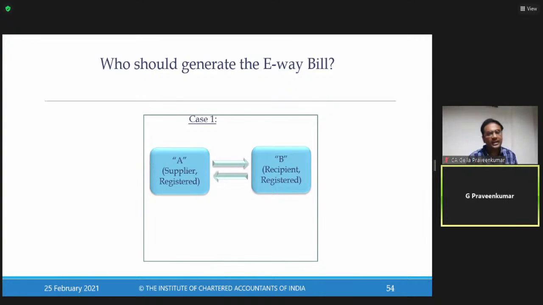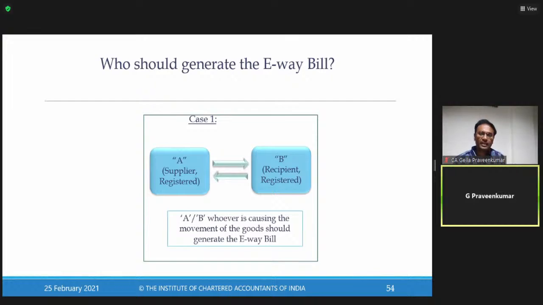I draw back your attention to the initial conversation of ex-works and CIF. If it is ex-works, A is supplying the goods to B; the moment it crosses the factory of A, B has to take care of the e-way bill. If it is a CIF transaction, till the factory gate of B, A has to take care. So it depends on the transaction, A or B.